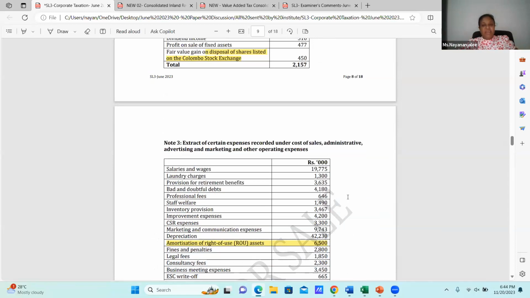And the finance cost in totality you have to disallow, because under the payment we have 2 components. One is the capital, other one is the interest.